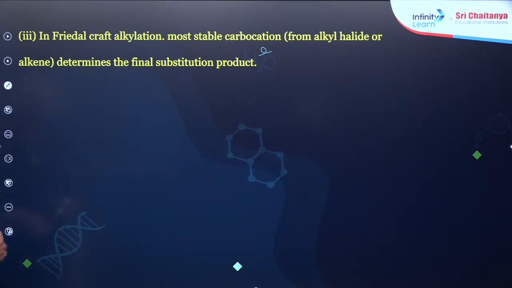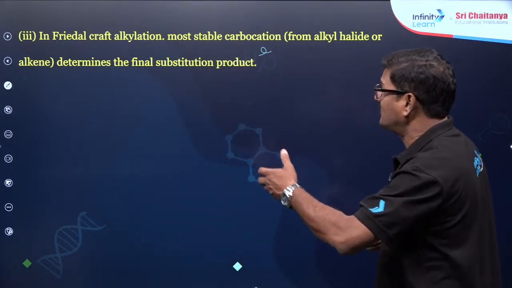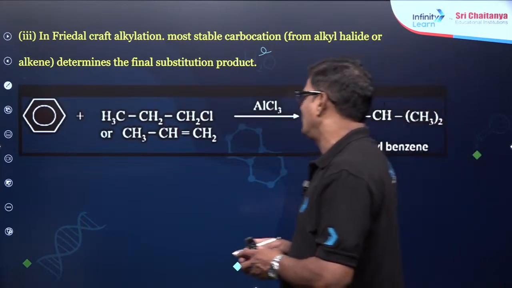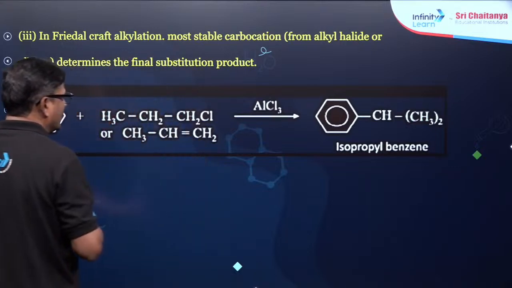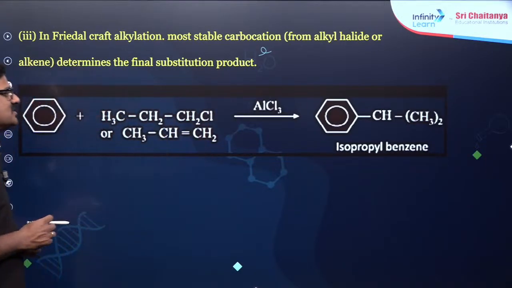In Friedel-Crafts alkylation, the halides form the most stable carbocation, so rearrangement can happen. You can say this is the one that is going to give the weird product after rearrangement.